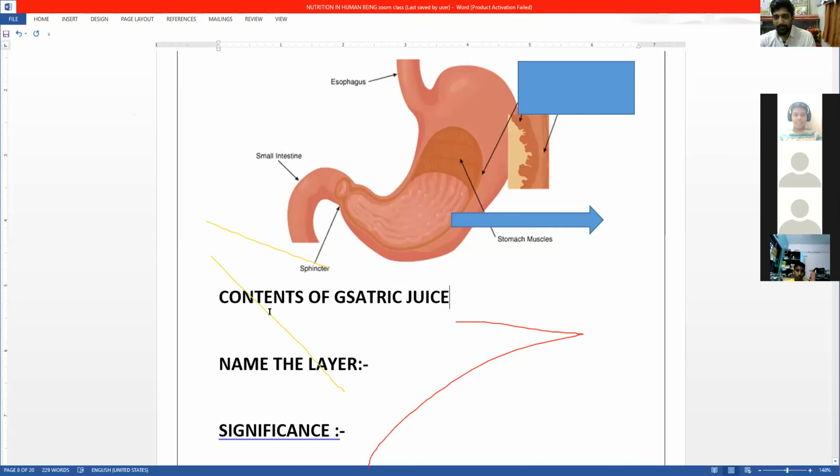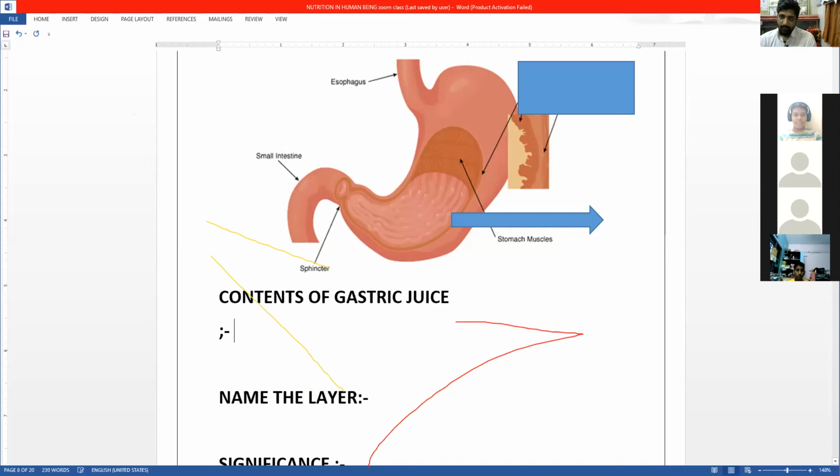If you see, we have acid in the stomach, so we have HCl, which is acid of pH 2. So it's quite a strong acid. Then we have one more thing in this, that is pepsinogen.